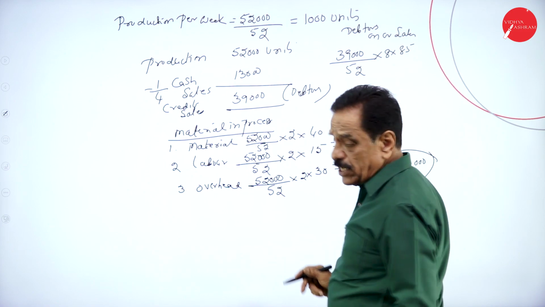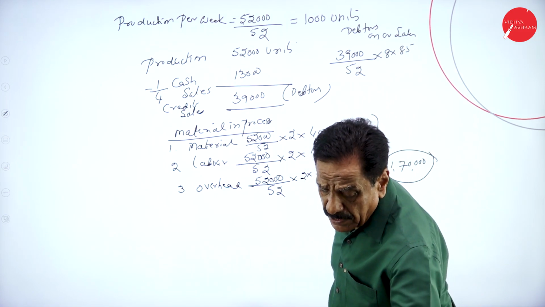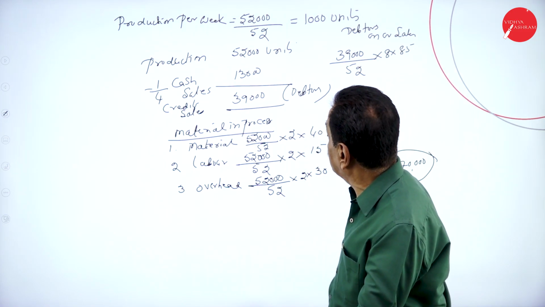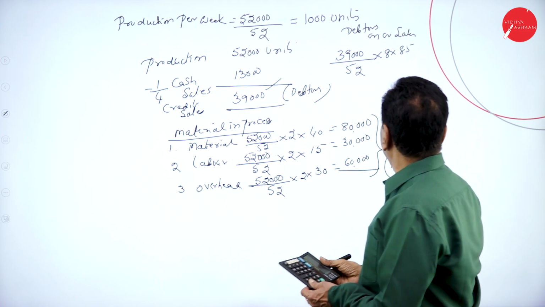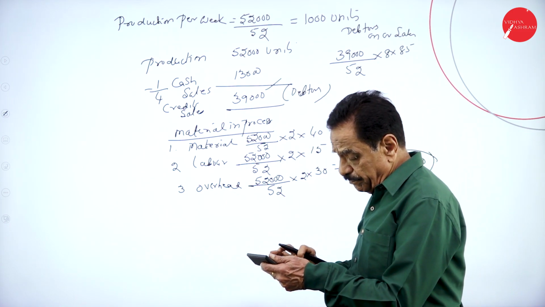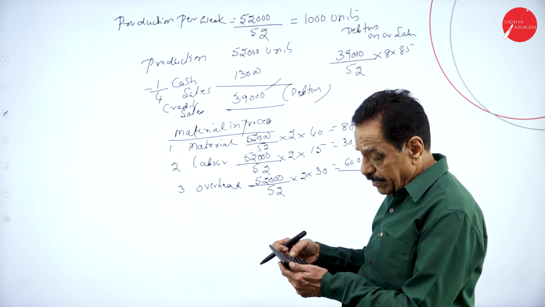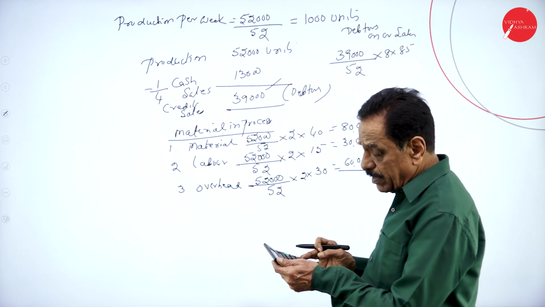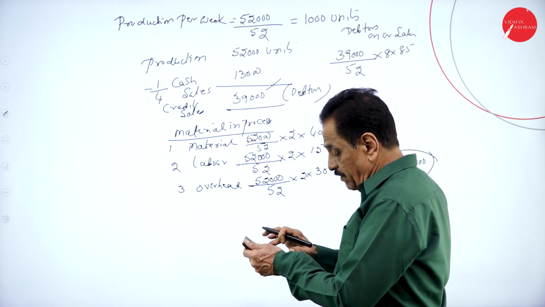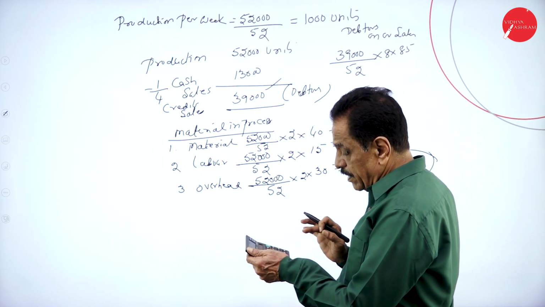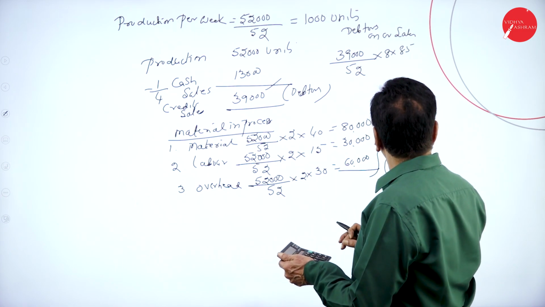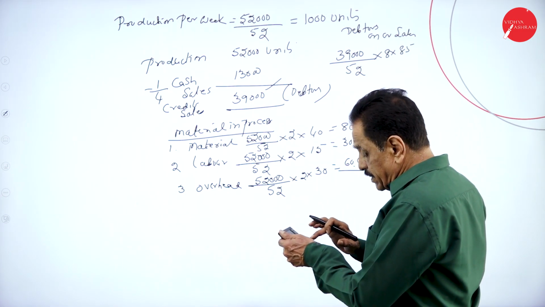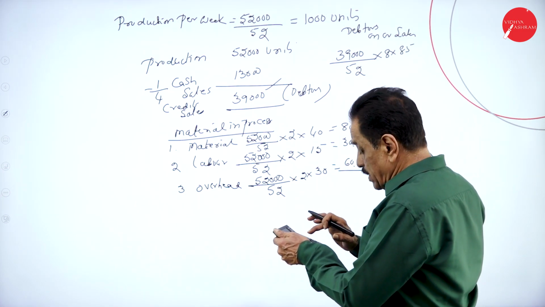So credit sale is only 39,000, we already worked out. 39,000 divided by 52, 750 into 8 weeks into 85.